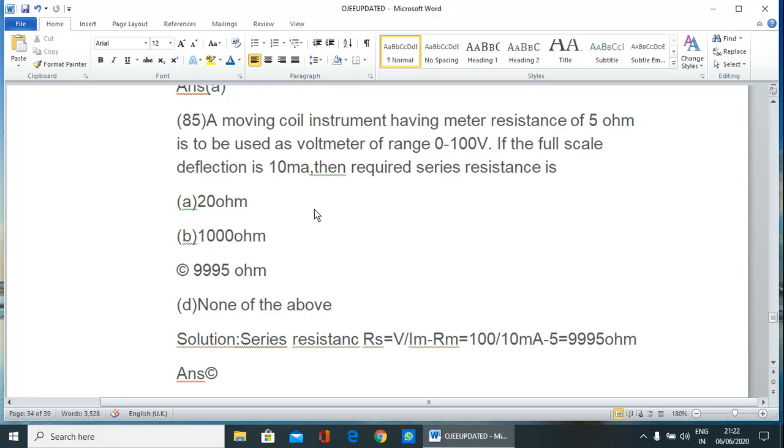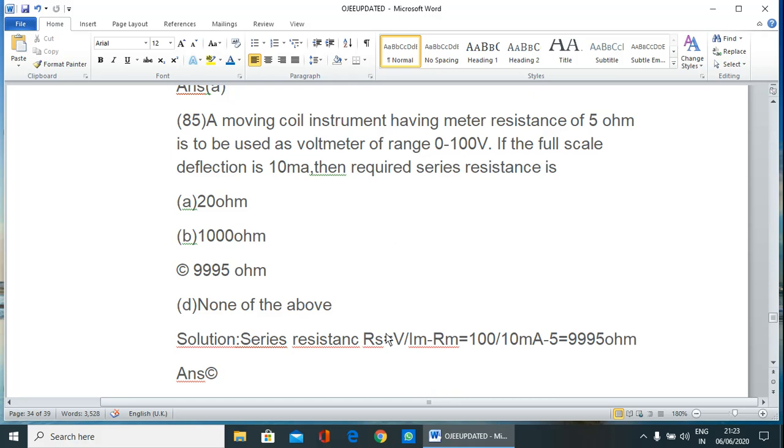Because in case of a voltmeter, to extend the range we have to connect a series resistance, but in case of an ammeter, if we want to extend the range we have to connect a parallel resistance, that is a shunt.